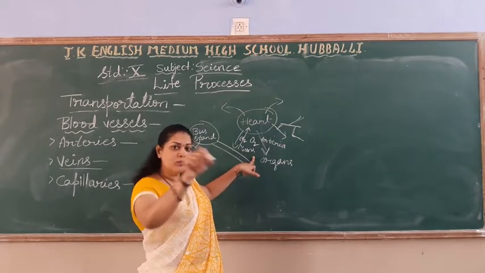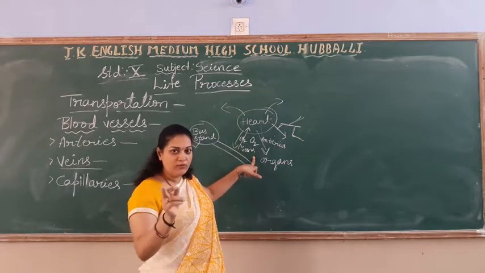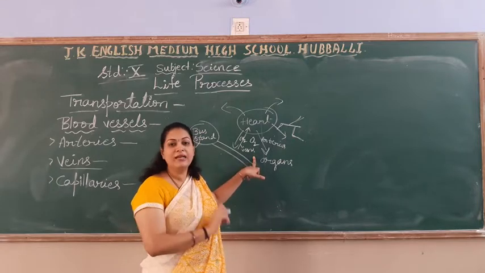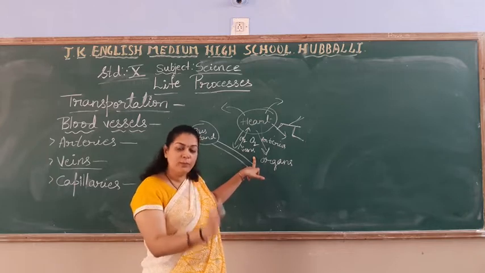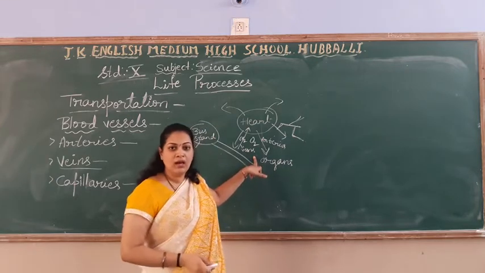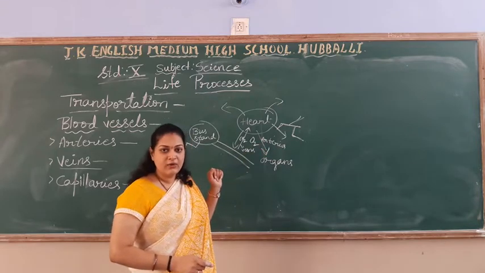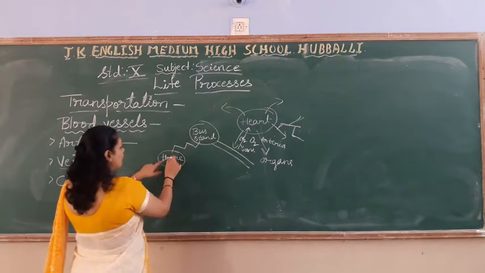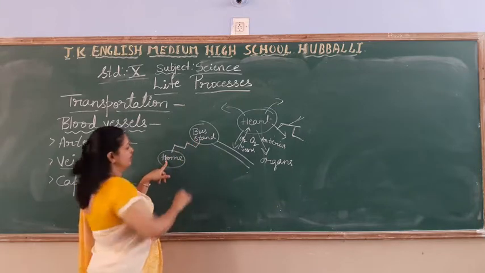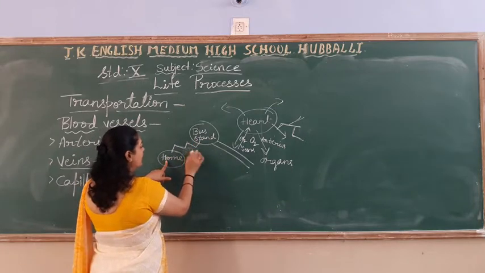Because again, from the cell to the main stream, who will bring the blood? Capillaries will bring it. Then from the main stream, that is the veins, the deoxygenated blood will go to the heart. Can you understand, students? From your home you have a subway, a branch road. These are the veins, sorry, capillaries.